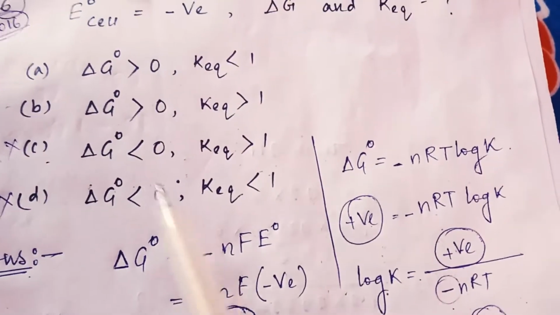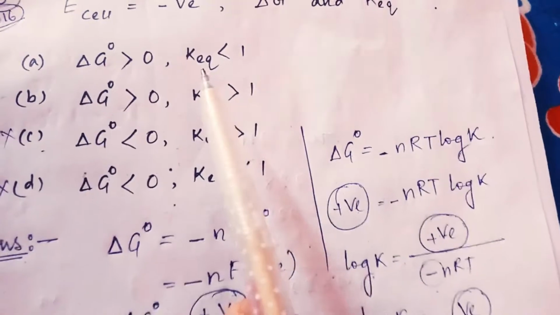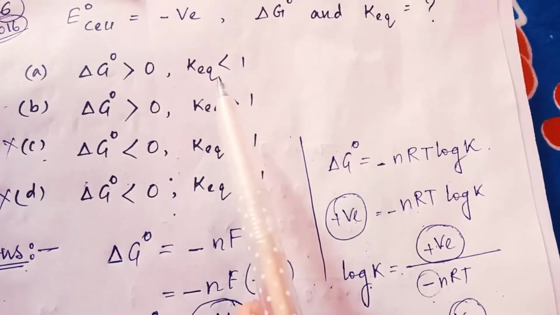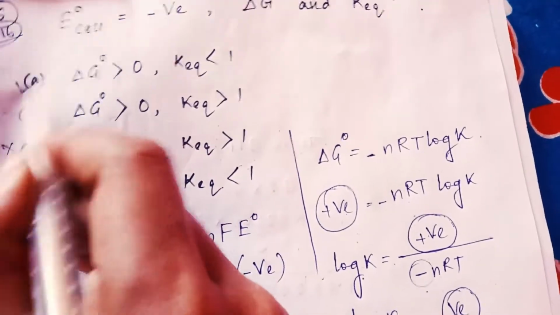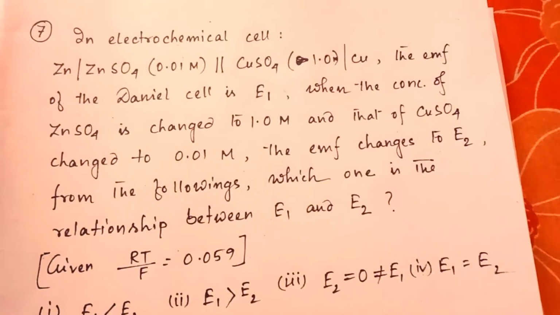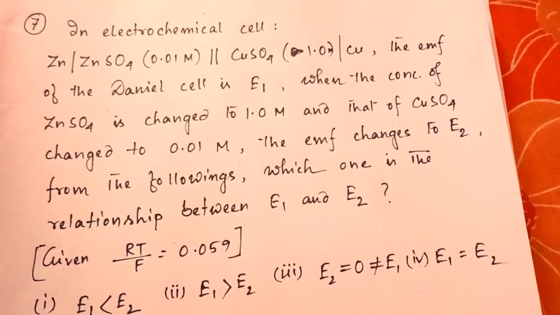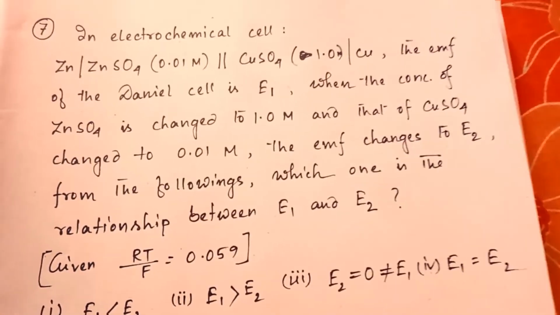Come to the question. From the first two options, which one is less than 1? This one. Okay, less than 1. So this is the right option. So here is the next question. Don't be afraid of big questions. Once you read it, it will be easy.